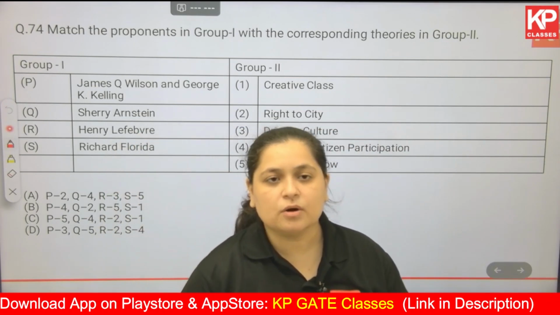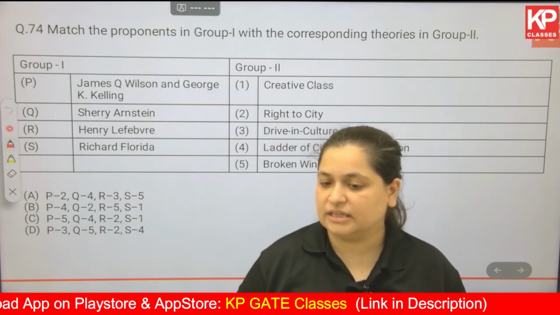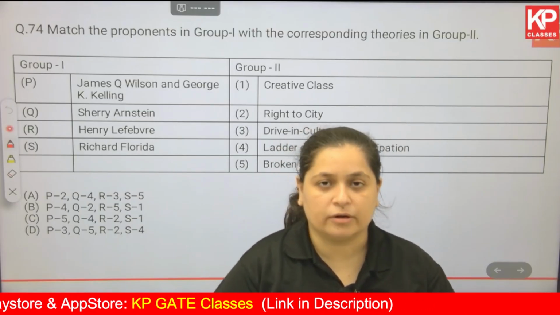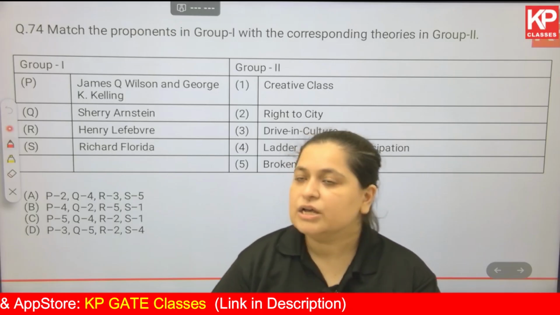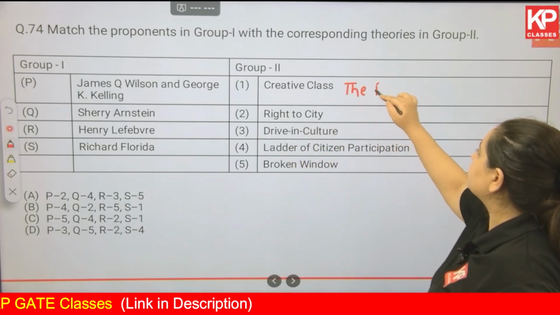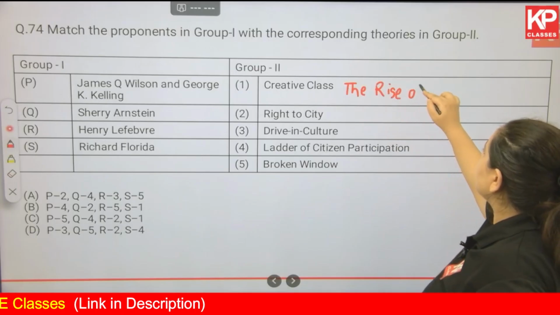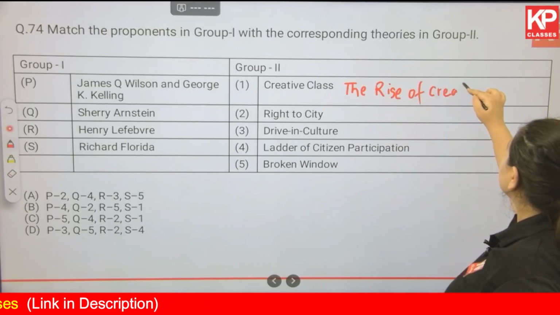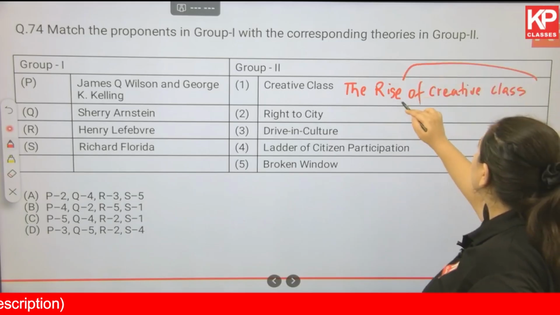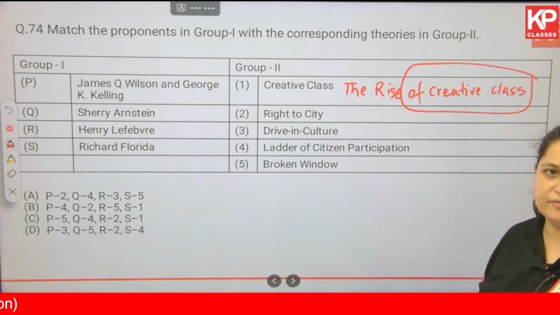These were called creative people, and it was said that the backbone of the economy lies on the creative class. There was a book called The Rise of the Creative Class, in which this theory was put forward.